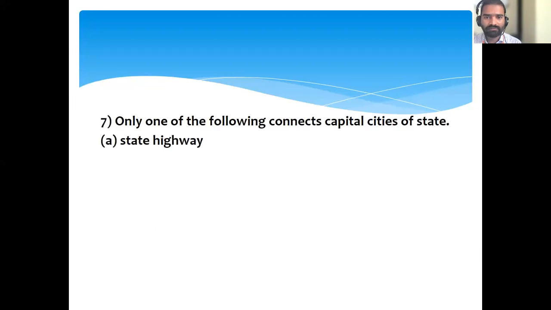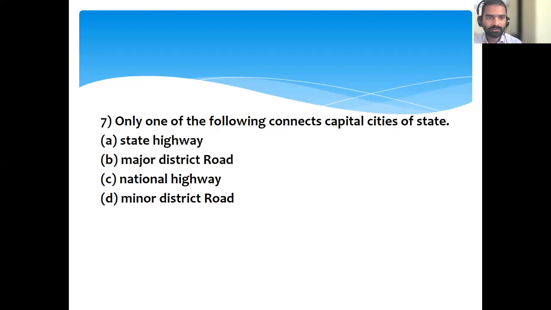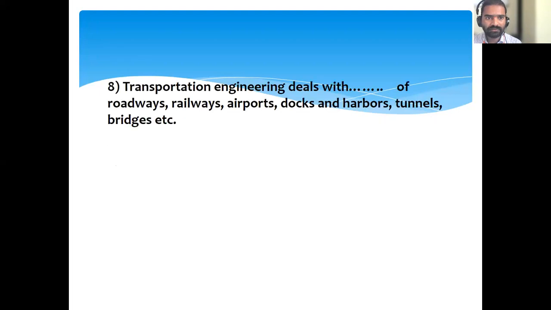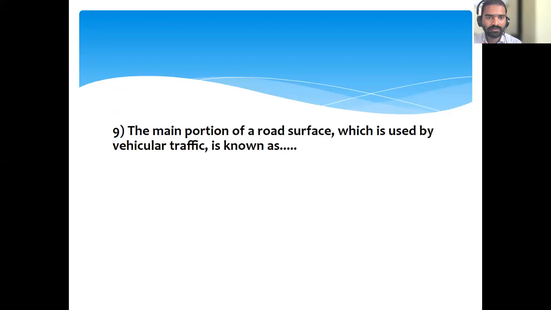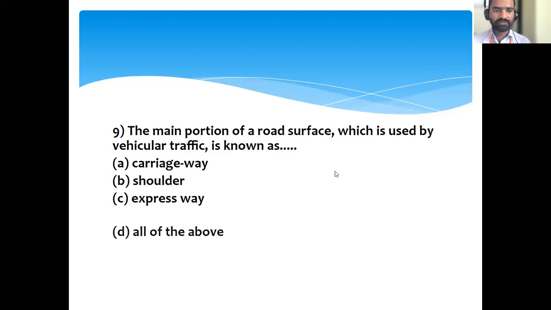See, I have given all the answers. I just wanted to show that there was a minor correction. Can you tell me what this is? The main portion of the road surface which is used by vehicles or traffic is known as? Carriageway. Options are carriageway, shoulder, expressways, all the above. Carriageway is the answer.